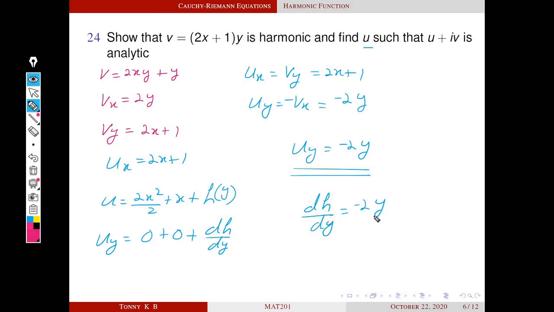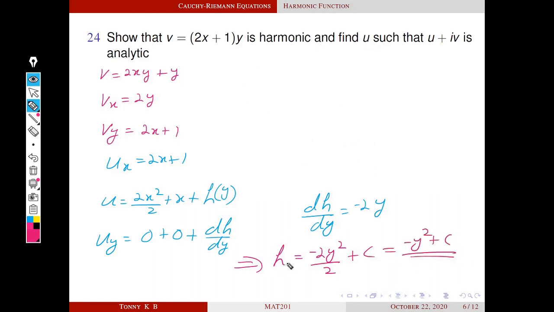Again integrate this equation with respect to y. We get h equal to minus 2 into y square by 2 plus c, where c is an arbitrary constant. So h is equal to minus y square plus c. By substituting this h on this equation, we get u. So u equal to x square plus x minus y square plus c.